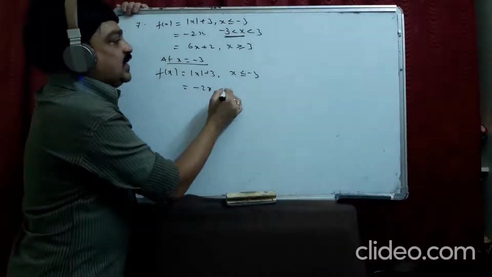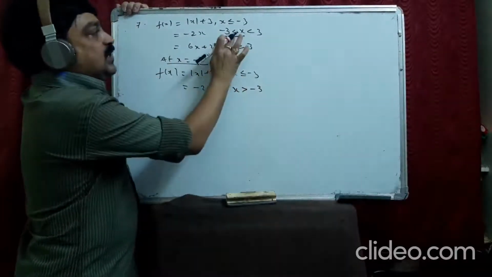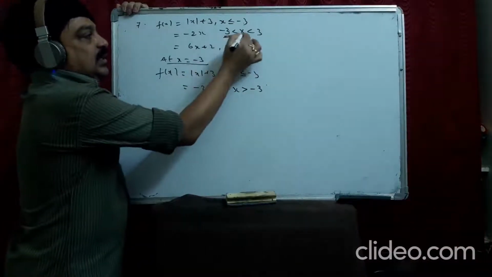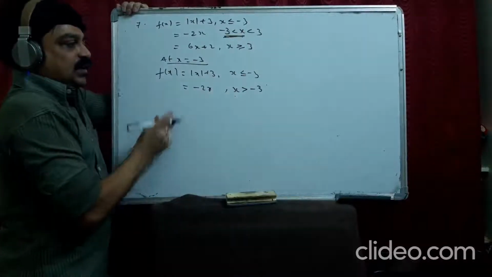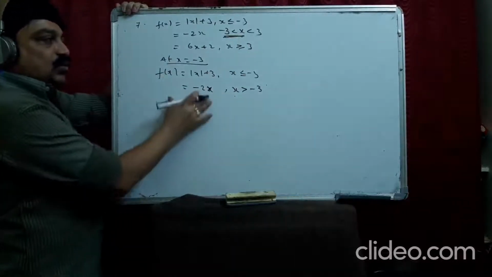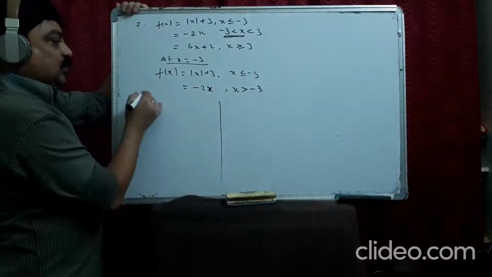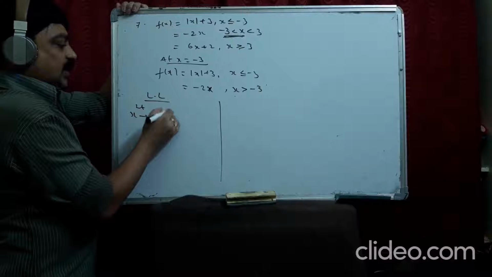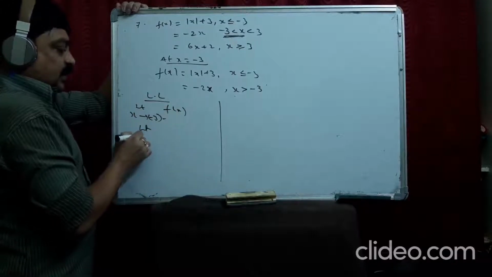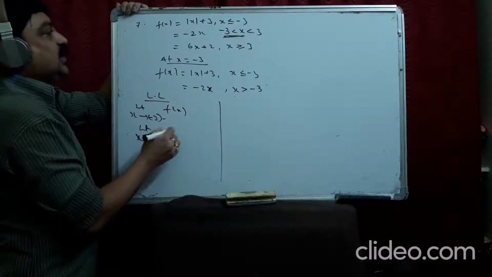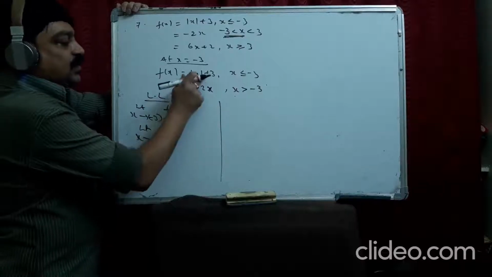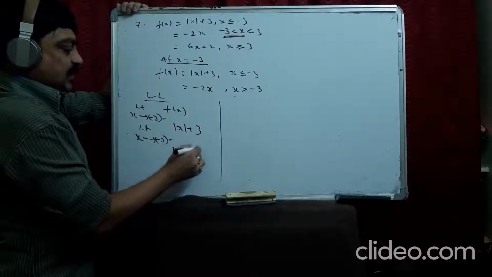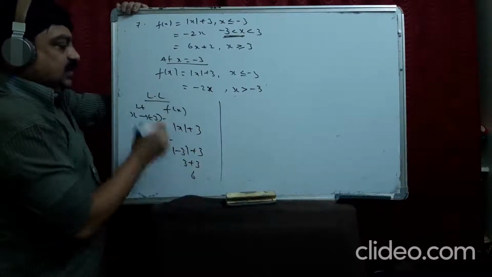Minus 3 less than x means x is greater than minus 3. See, minus 3 less than x. It means that x is greater than minus 3. Now you have two things, so you can do left limit, right limit. Let us do. Left limit is limit x tends to minus 3 minus f(x). What is the function? This function you are supposed to take, mod x plus 3. Modulus of minus 3 plus 3, 3 plus 3, this is 6.